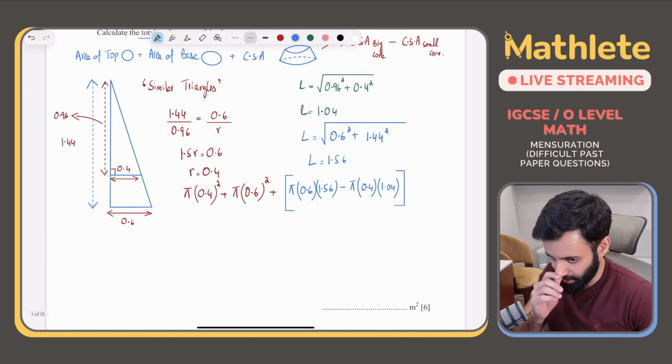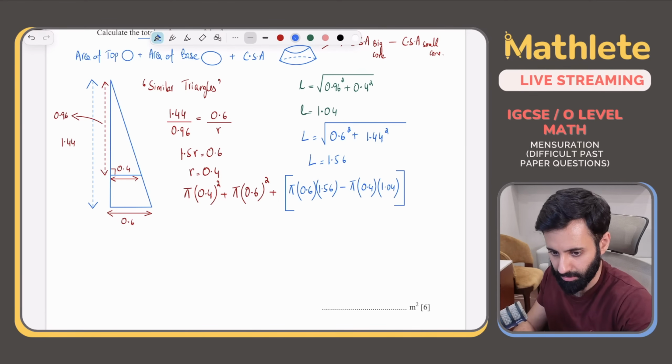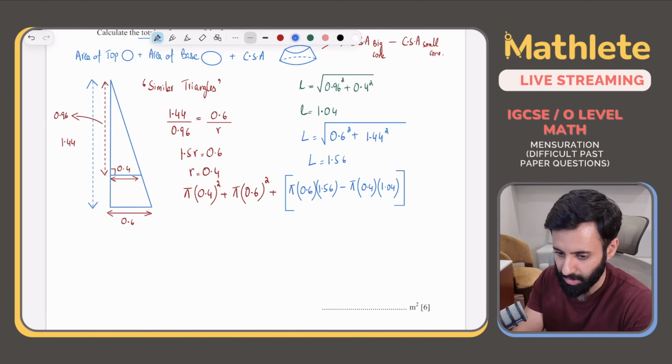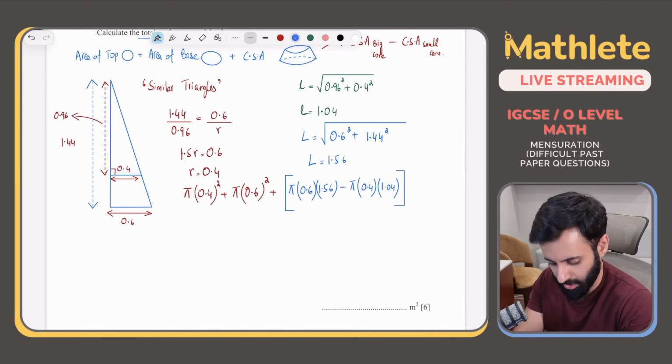No, total surface area and curved surface area are not the same thing, beta. Total surface area means area of all the shapes. Curved surface area means only the area of the curved part.